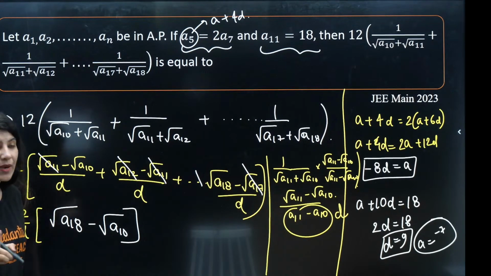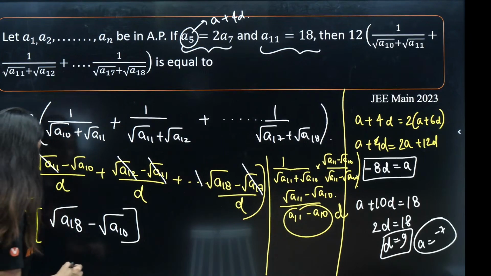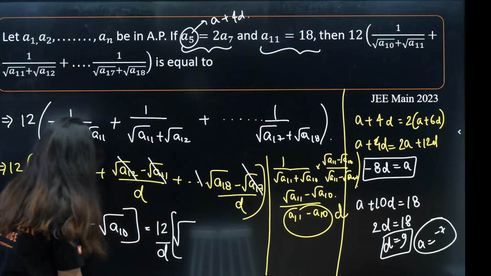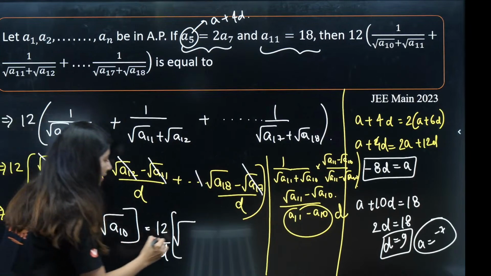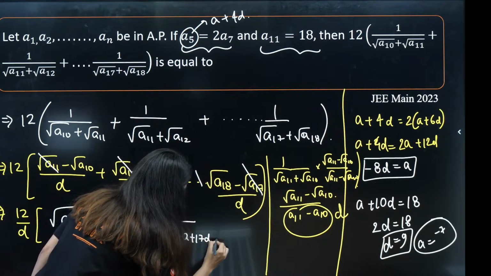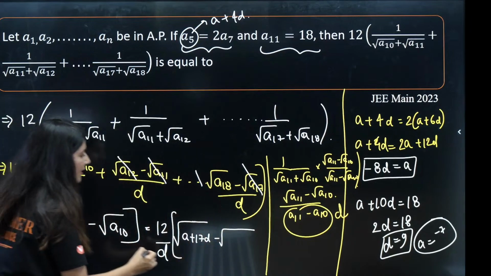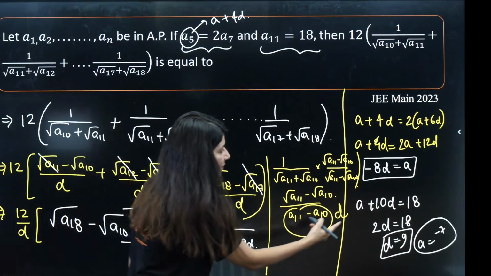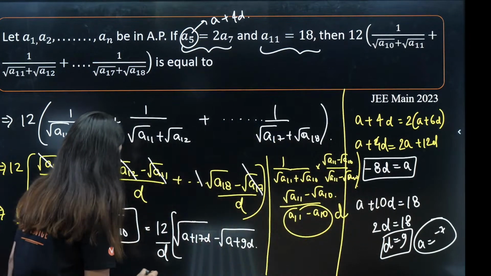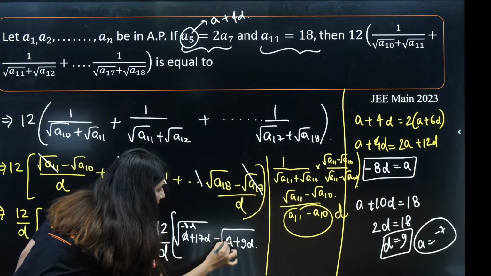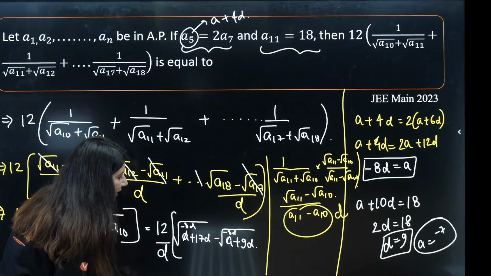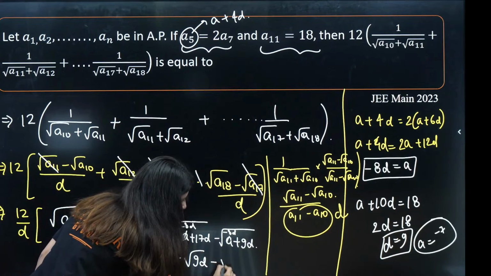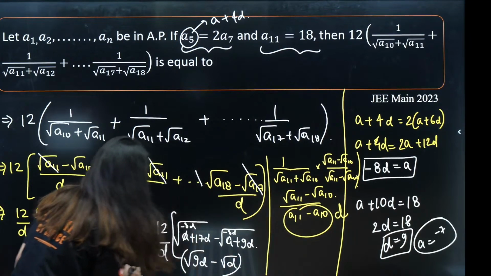You know the value of D, by the way. Calculate the value of A18. So it is 12 by D times square root of A plus 17D minus square root of A plus 9D. This becomes 17 minus 8, because the value of A is minus 8D. So 17 minus 8 is 9D. So square root of 9D minus square root of D.